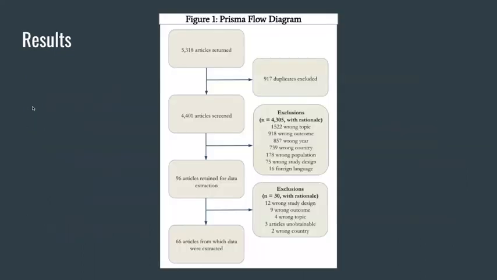As you can see in Figure 1, our searches initially returned over 5,000 articles. After eliminating some duplicates, we carefully screened over 4,000 articles, eliminating some based on our inclusion criteria. We took a closer look at 96 of them and then finally finished with 66 included in our sample.